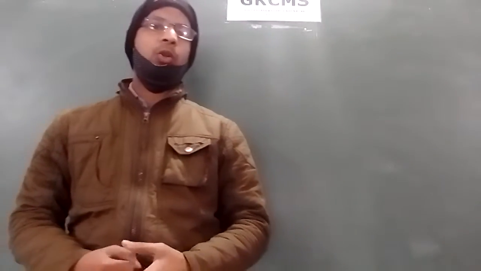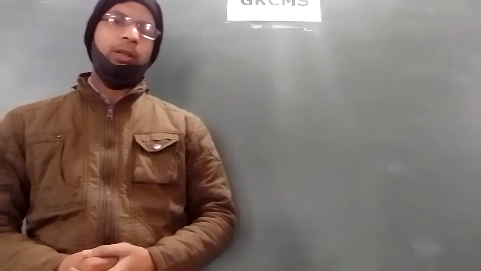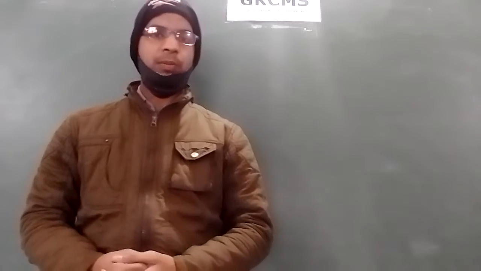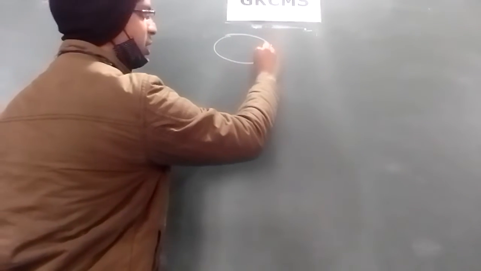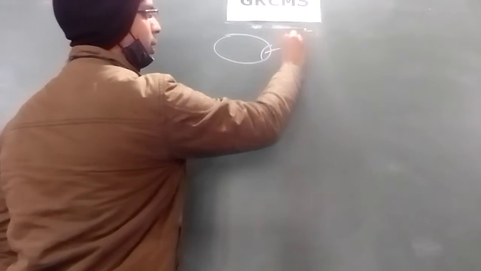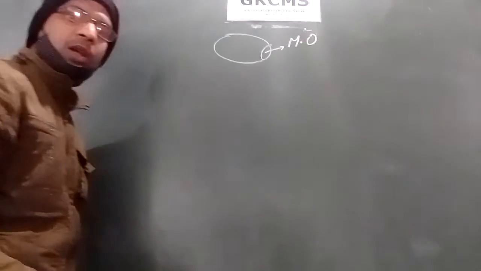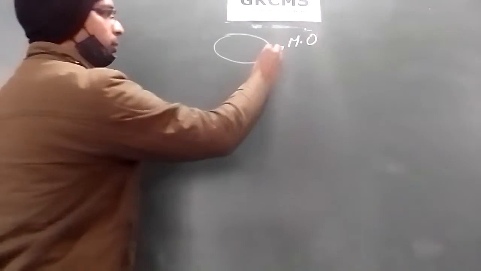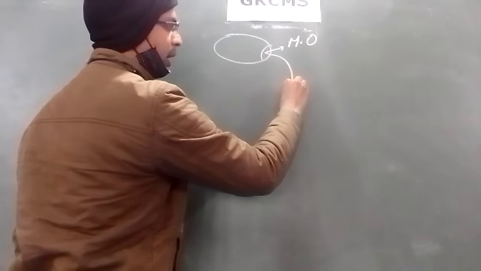Hello students. In the previous video we learned about the brain, and now in this video we will discuss the second part of the central nervous system, and that is the spinal cord. Suppose this is the brain; from its last part, that is the medulla oblongata, the spinal cord arises.